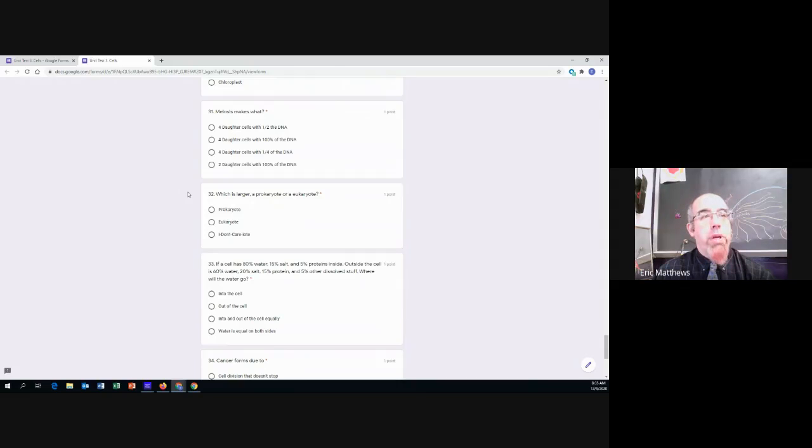Number 31. Meiosis makes what? So what is the end result of meiosis? Not mitosis, meiosis. Four daughter cells with half the DNA. Four daughter cells with 100% of the DNA. Four daughter cells with 1/4 of the DNA. Or two daughter cells with 100% of the DNA.